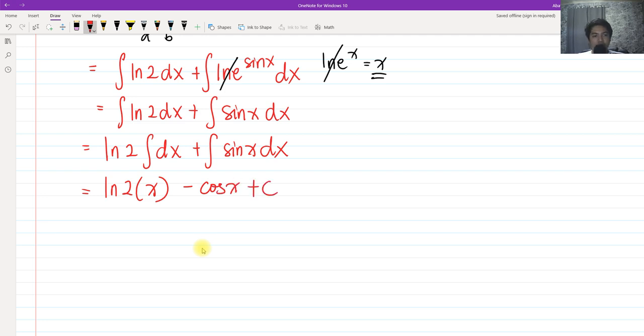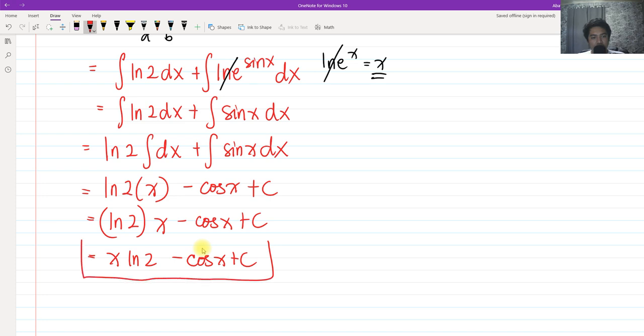So our answer would be ln of 2 multiplied by x. In other words, we have this: ln of 2 multiplied by x, not inside the ln. Or it can be x ln of 2, minus cosine of x plus c. Or it can also be x ln of 2 minus cosine of x plus c. So this can be your answer.